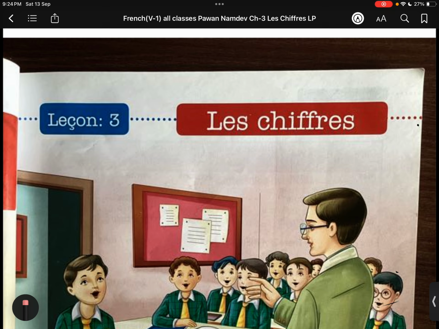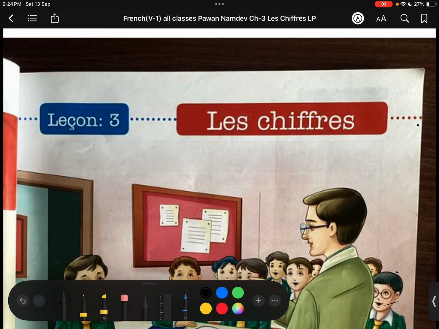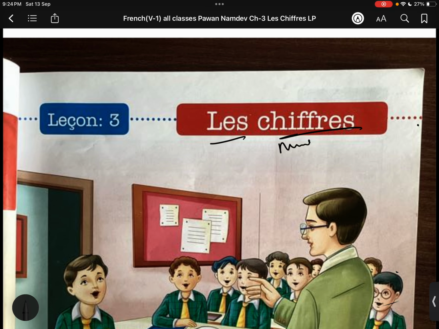Les chiffres. Les chiffres. Chiffre means the units, the numbers. Okay, very good. Now, les means the, chiffre means numbers or units. Okay, fine. Numbers, units, digits, figures, whatever you want to say.